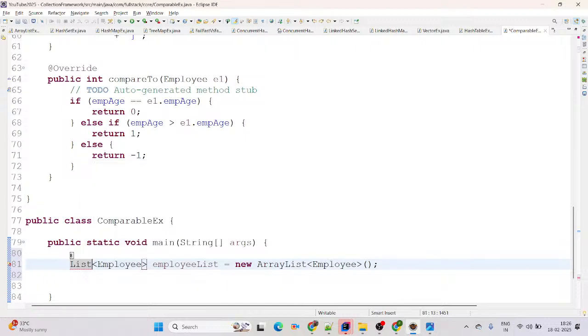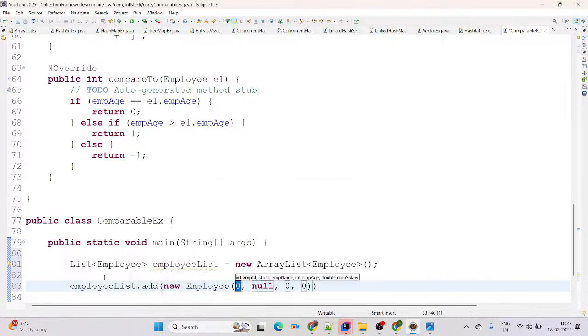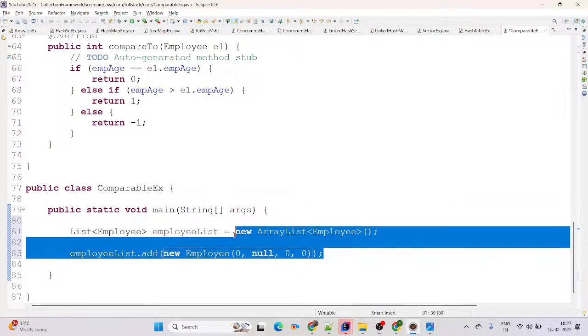Here we are using List, an interface coming from the java.util package, and then you can simply add employees: list.add, and there you can add a new Employee, then add those fields, ending with a semicolon. But instead of creating it that way, I will prefer to use Java 8 features, the Stream API directly. Anyway, in upcoming sessions I will take more live sessions for Java 8 as well. You will get more clarity. Fine, then we'll use something more advanced here.